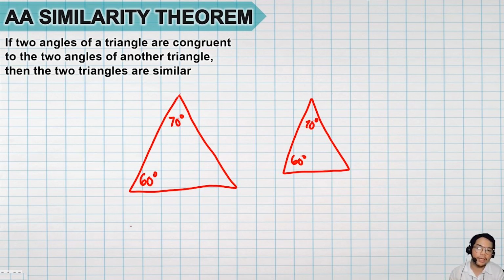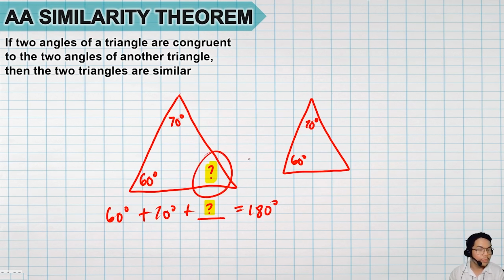Ngayon, if gagamitin natin yung idea ng triangle sum theorem, if we add 60 degrees plus 70 degrees plus that missing angle, it should be equal to 180 degrees. Okay, class. Ano sa tingin niyo yung sukat nito? Nung missing angle na yan, na hindi natin nilagay as one of the given. Anong sukat niyan? That's gonna be equal to 50 degrees. Kasi 'di ba ang sum nila dapat 180. So ito 50 degrees. Eh katulad din naman nung angle doon sa kabila, 60 at 70 lang din to. So ibig sabihin 50 degrees lang din to.